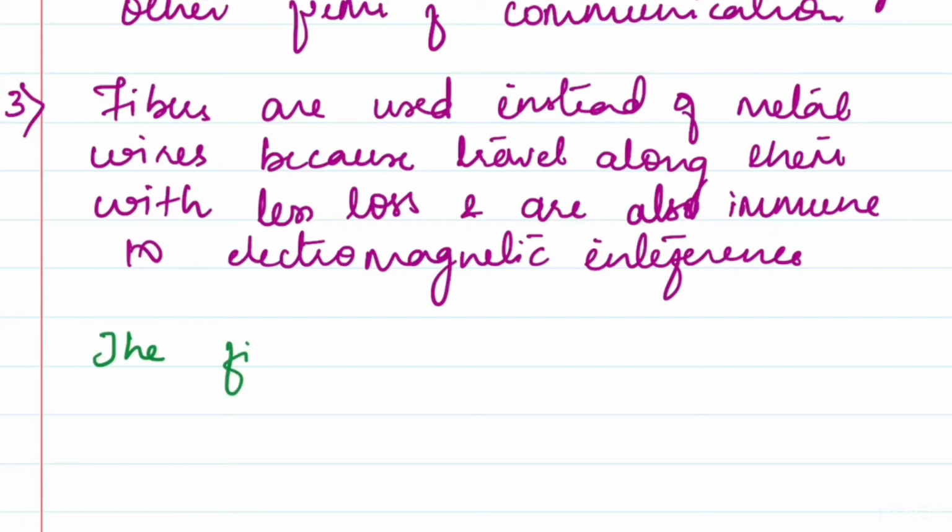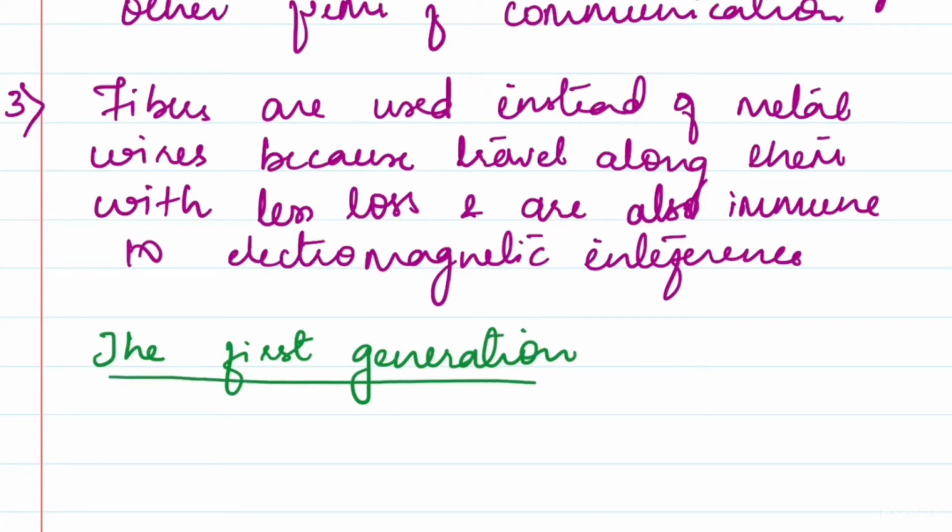So the first generation, I'll just briefly write down some points, and I'll try to explain. The first generation of light wave system is nothing but the optical fiber system. It used a gallium arsenide semiconductor. We all know what a gallium arsenide semiconductor is, because you had a subject on that, so there is no need to go in depth.